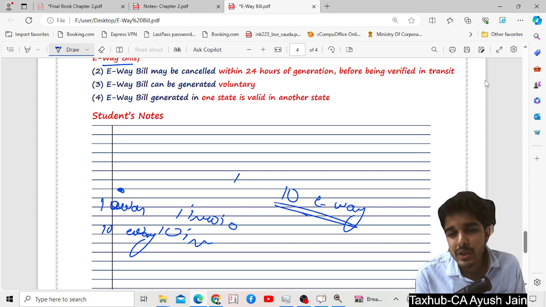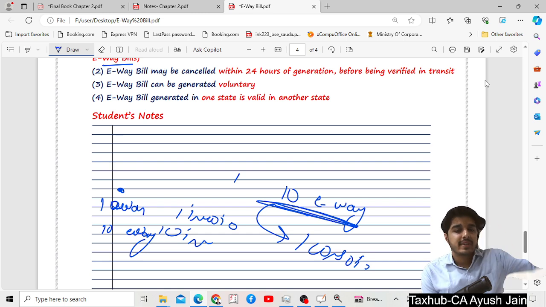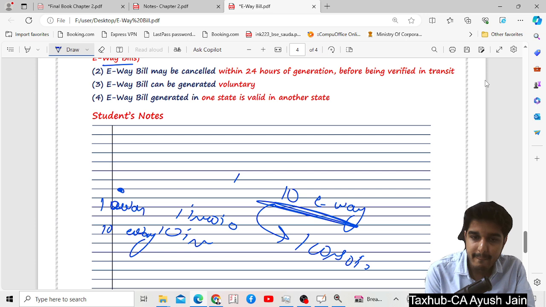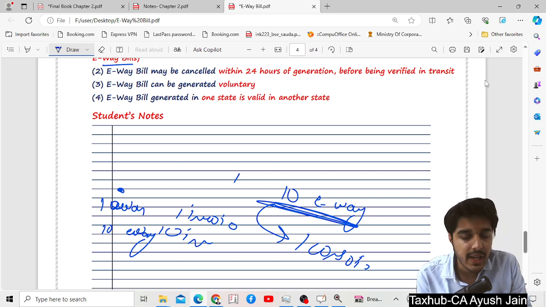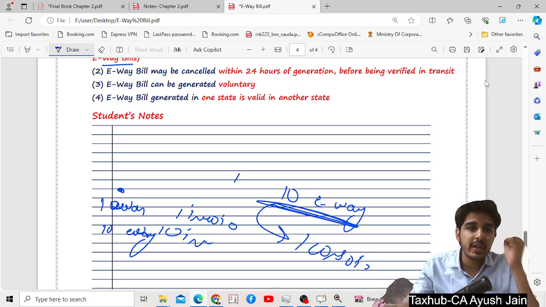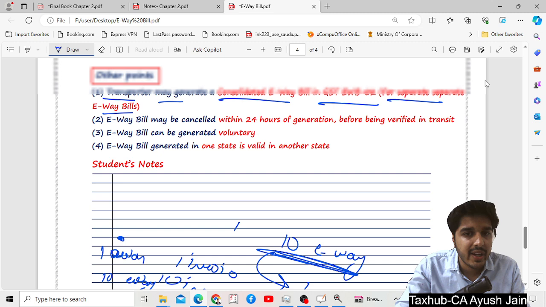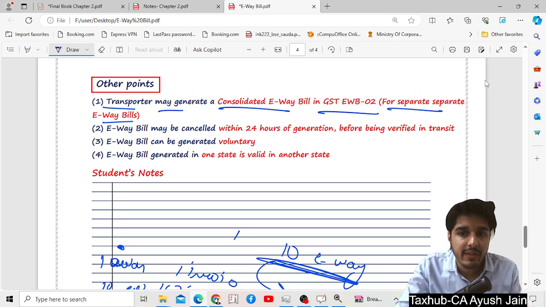So there is one option for the transporter: you can prepare one consolidated e-way bill and keep aside those 10 invoices' e-way bills. So just prepare one consolidated e-way bill. So this is one exemption. This is one facility given.